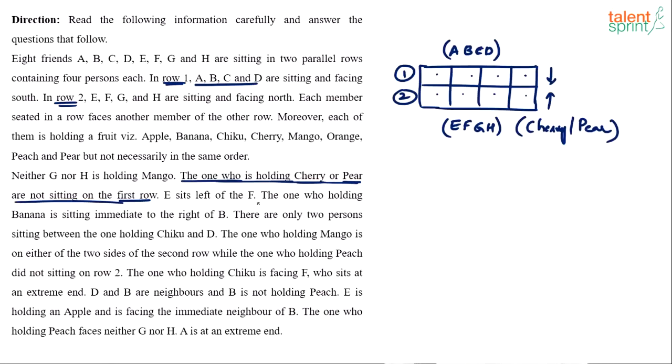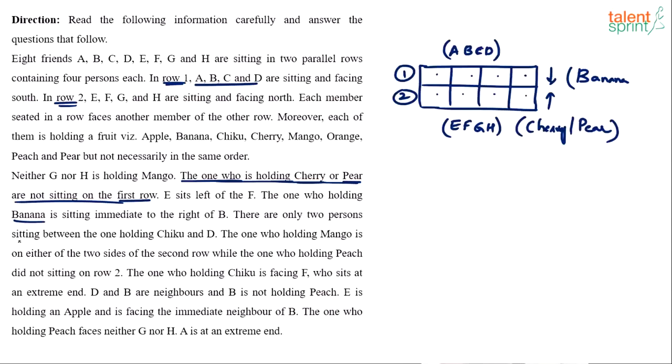E sits to the left of F. That is also useful, but I think we cannot do anything about it immediately. The one who's holding banana is sitting on the immediate right of B. Now see, B is going to be in the top row, and the one who's holding banana is on the immediate right of B. So it's obvious that banana would come for the top row, right? The fruit banana is going to come for the top row.